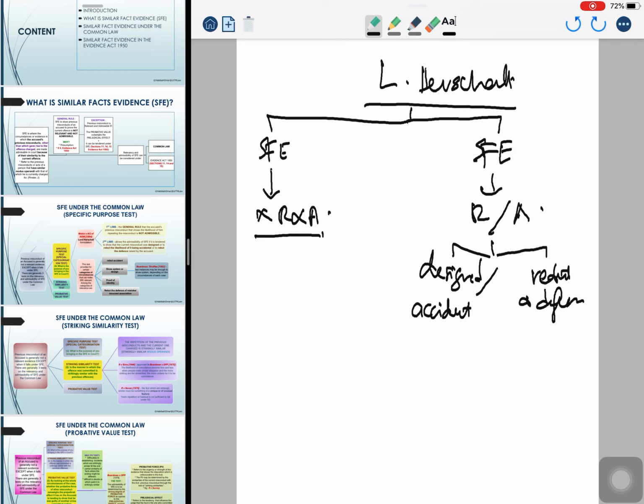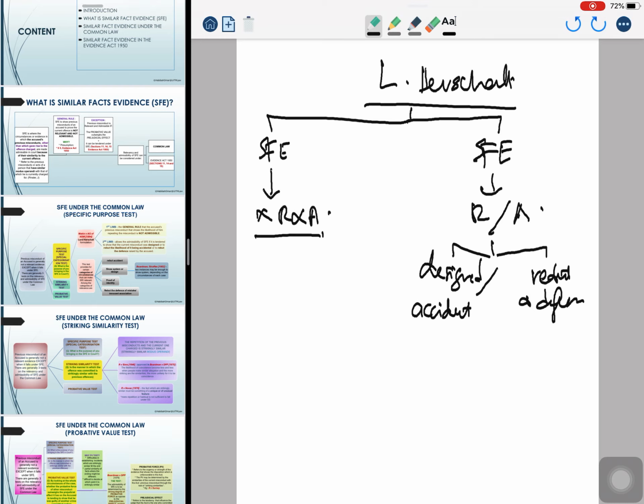Right. Now what happened here is that Lord Herschel has introduced certain categorization or certain purpose of evidence in which it can be used to tender and to show existence of similar facts evidence. So this is why the test introduced in Makin is reflective of the specific purpose test or special categorization test. You have to ask a question.